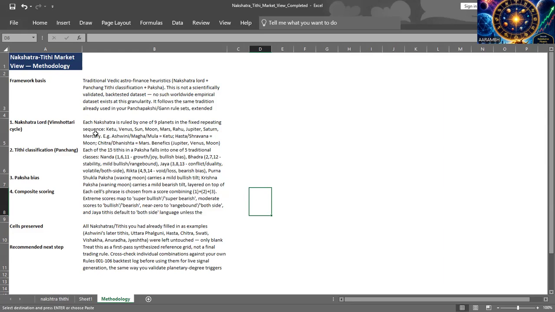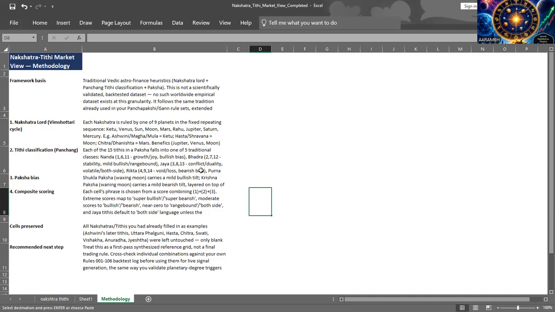Nakshatra Lord: each nakshatra is ruled by 9 planets in a fixed repeating sequence: Ketu, Venus, Sun, Moon, Mars. You know that already. Tithi classification, Panchanga: each of the 15 Tithis in a Paksha falls into one of 5 traditional classes. Nanda, which are number 1, 6, 11, means growth, joy, bullish bias. Bhadra, 2, 7, 12, means stability, mild bullish, range bound.